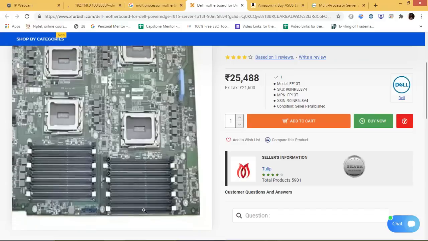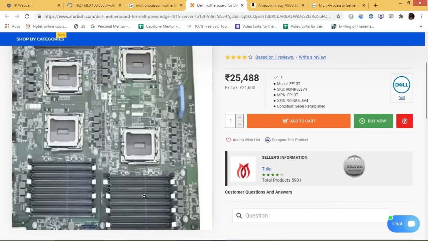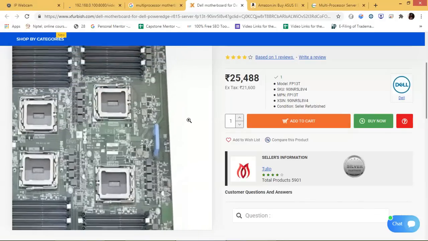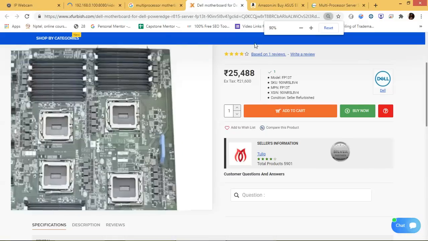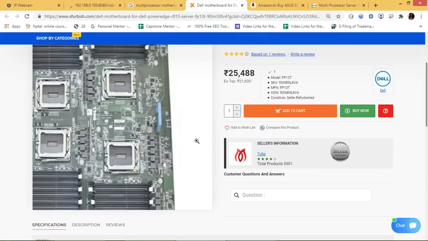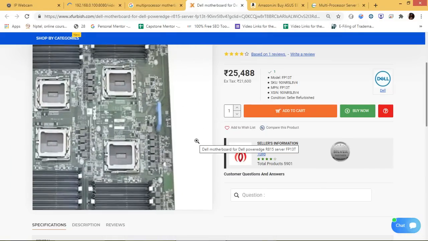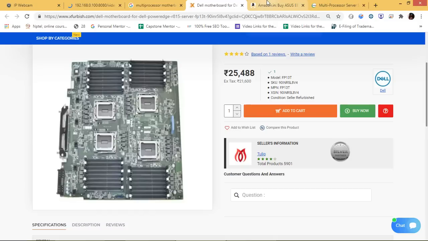All have different slots for their memories. Don't think that it is just photoshopped, it is actually present. There are certain boards in which we are able to install multiple CPUs and multiple memories, and these systems are not used in your personal computers.